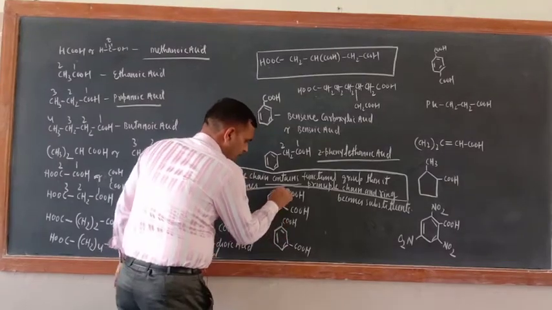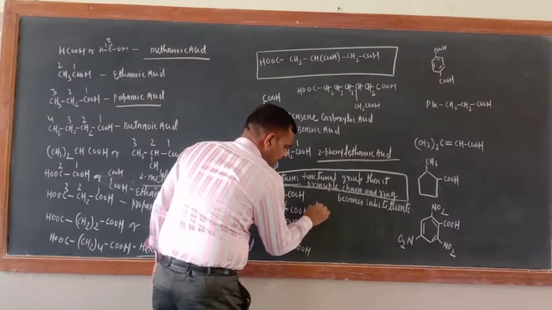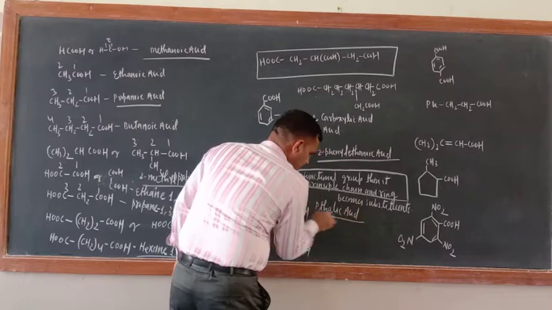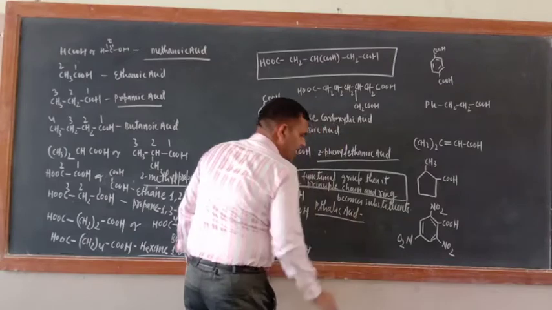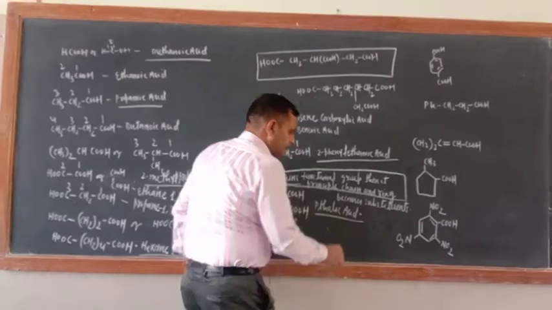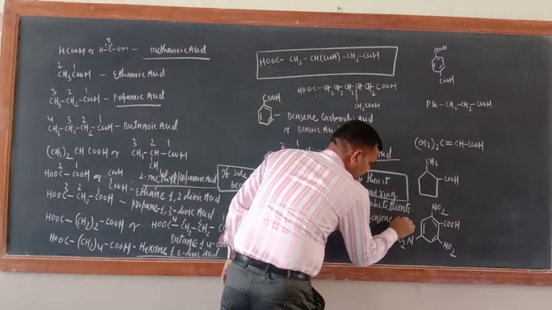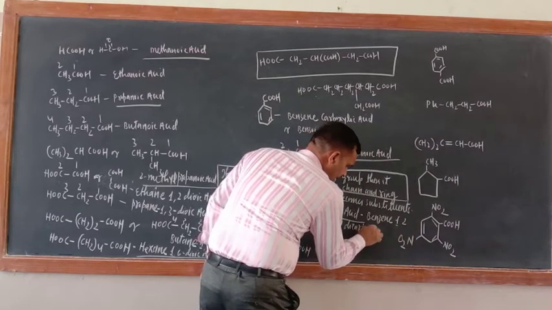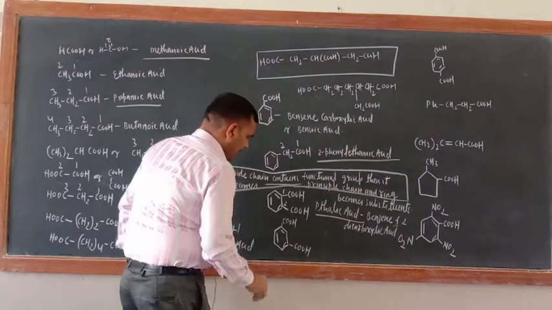Okay, what about this one? Just see, 1, 2, correct. So generally its name is phthalic acid, PTHA, phthalic acid. This is commercial name. What about IUPAC name? Its IUPAC name is benzene 1,2-dicarboxylic acid. At 1 position, 2 position COOH group is there. So benzene 1,2-dicarboxylic acid, dicarboxylic acid.